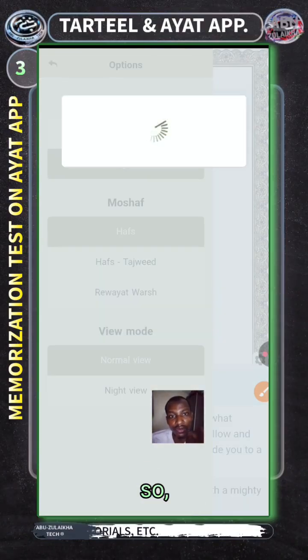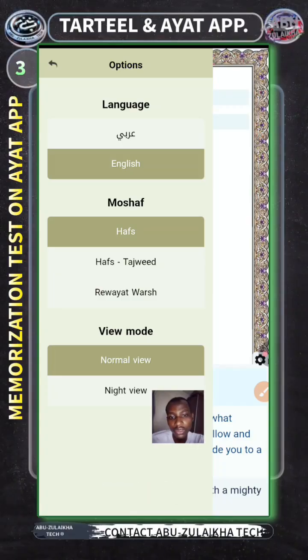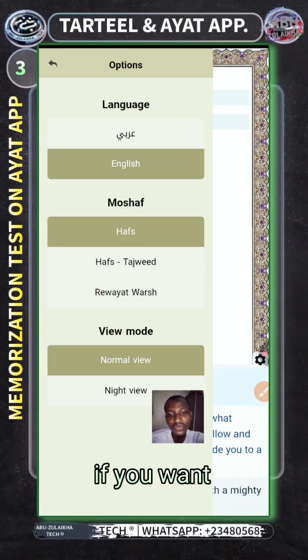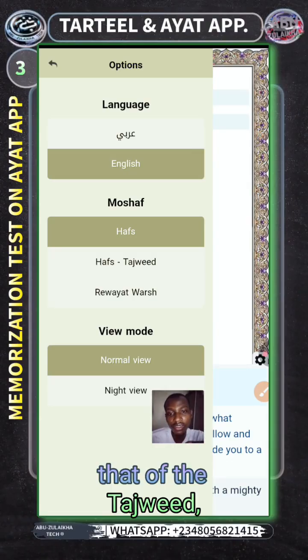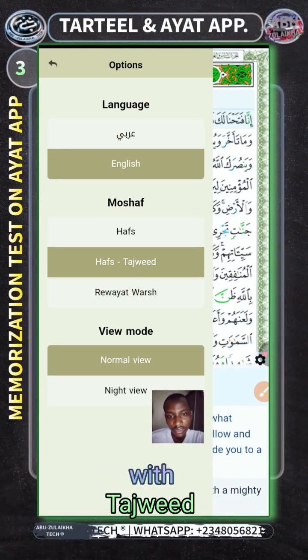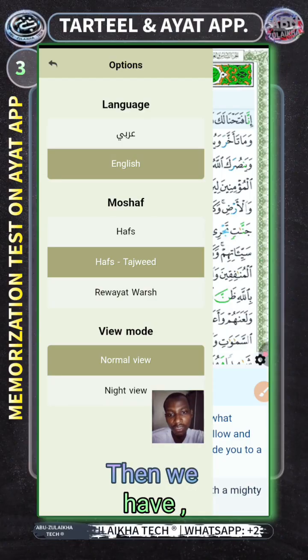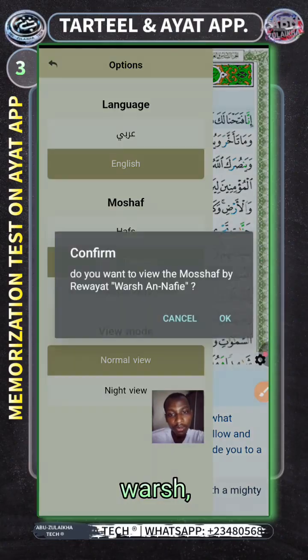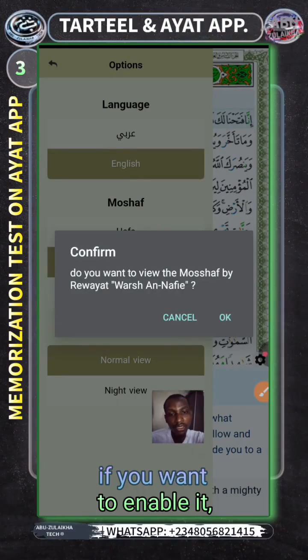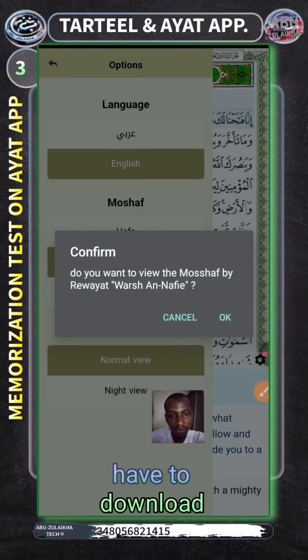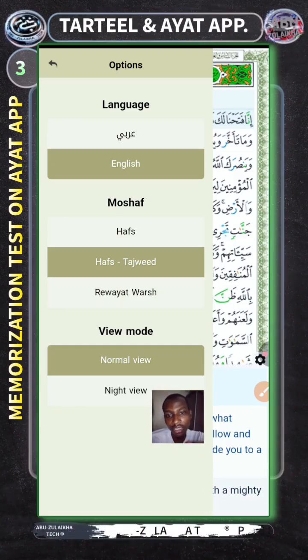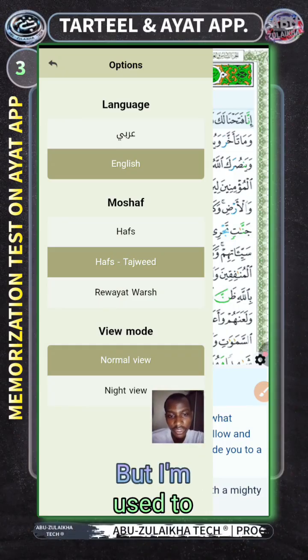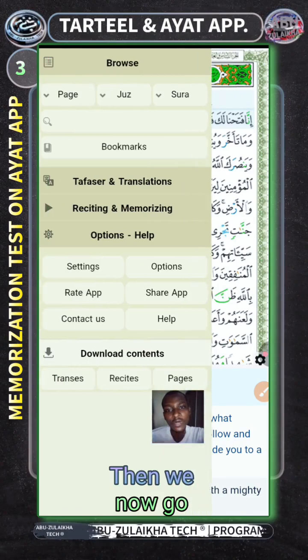The network is slow somehow. So then if you want to enable the tajweed, that is ayat, then with tajweed, right? Then we have riwayat Warsh, that one too. If you want to enable it, then you can press it there. Then you have to download everything. Do you understand? Then we now go back.